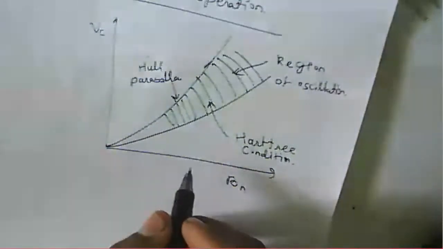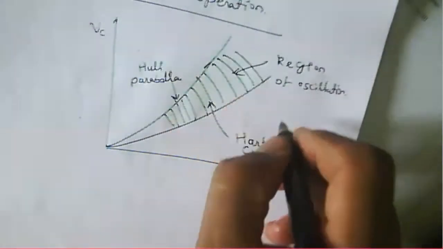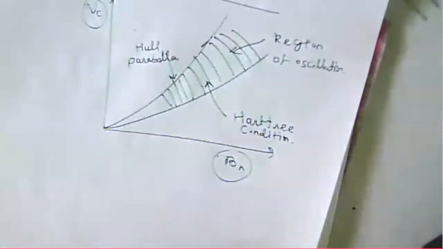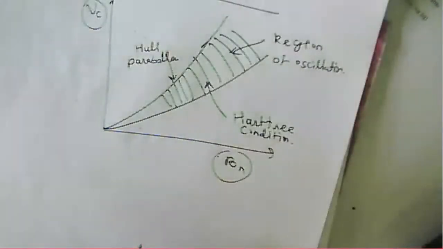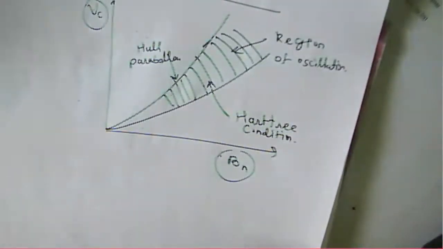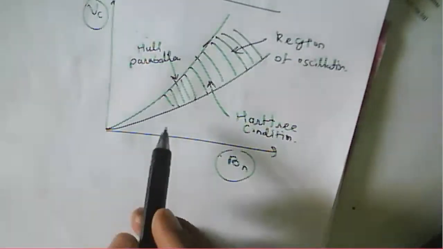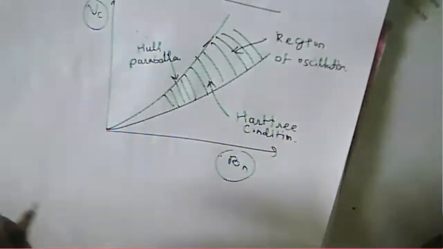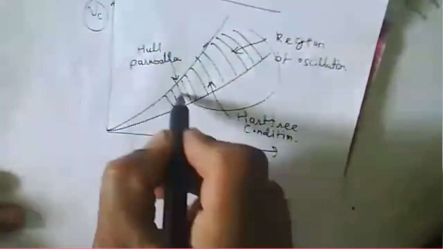So this oscillation takes place in the region of these VC values. That voltage is called the Hartree condition, or the Hartree voltage. Here is the Hull cutoff voltage and Hull cutoff magnetic field graph, and this is the region where oscillation takes place.